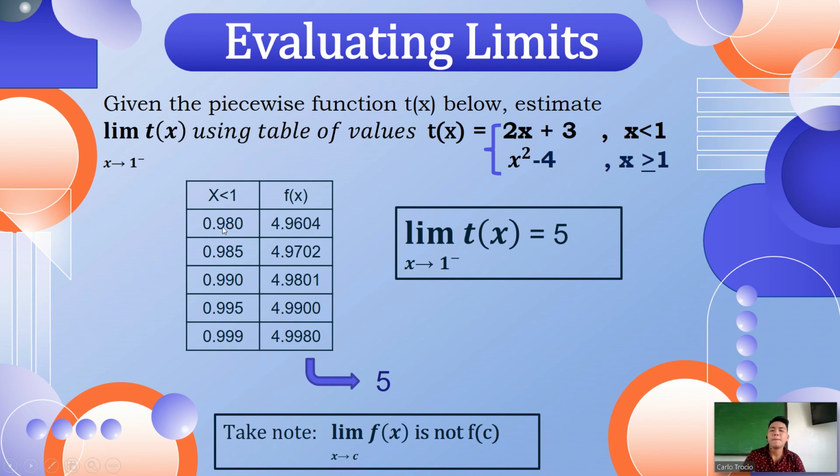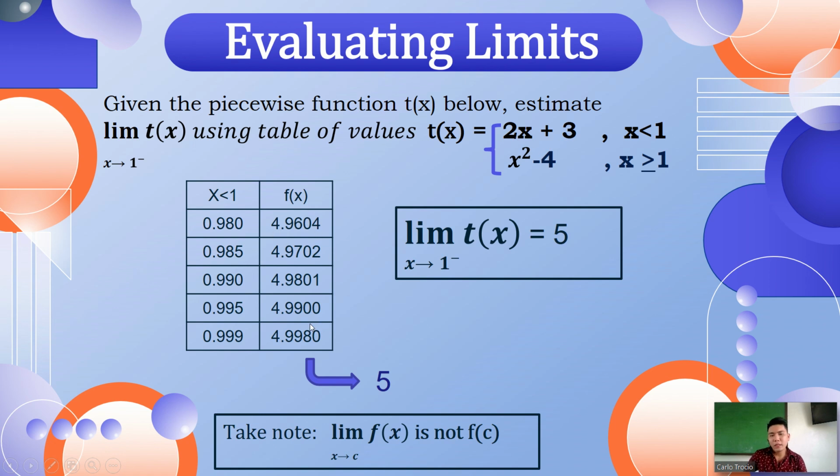So the same process again: substitute the assigned value 0.980 to the chosen expression aligned to this condition. 2 times 0.980, that is 1.960, plus 3, and that becomes 4.960.